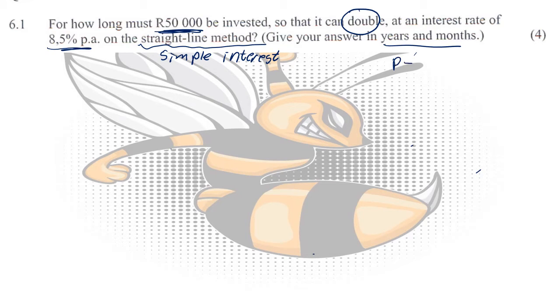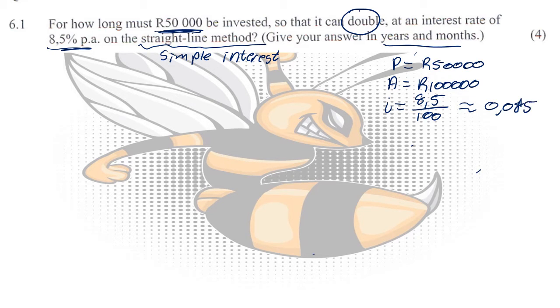So we know that in this case, we are going to have a beginning amount of 50,000, and this must then be doubled to 100,000. So our end amount is going to be 100,000, and our interest rate is just going to be 8.5%. So 8.5 over 100, which would give me 0.085. Now remember, we only change it to decimals if it's going to give me a simple, easy to work with decimal. And then n is what we want to calculate.